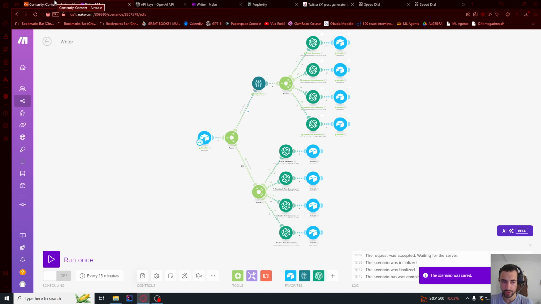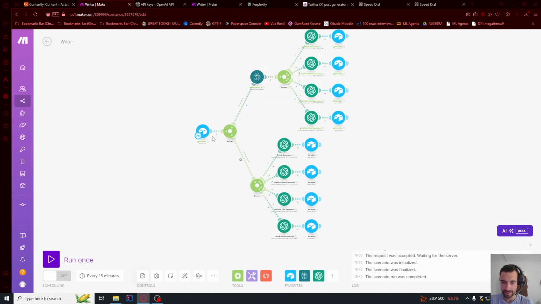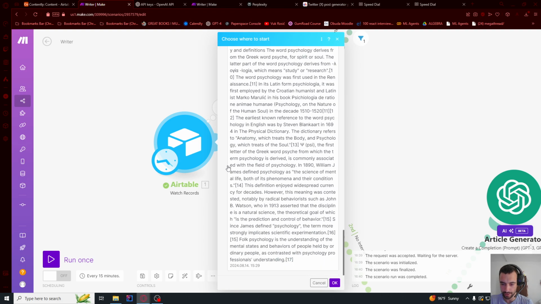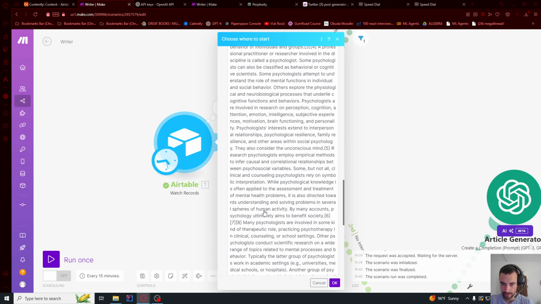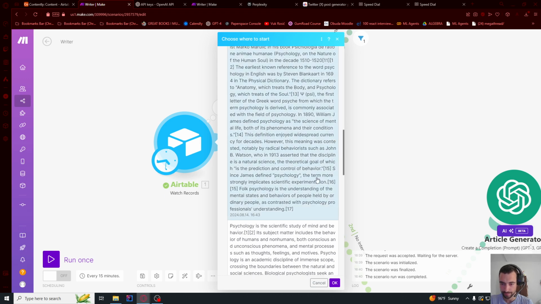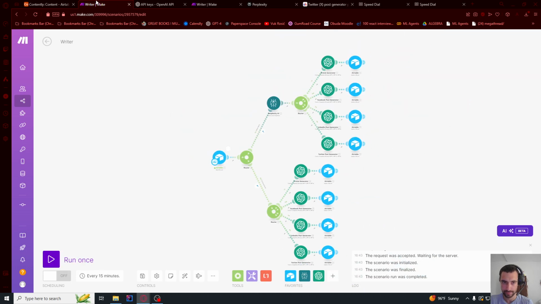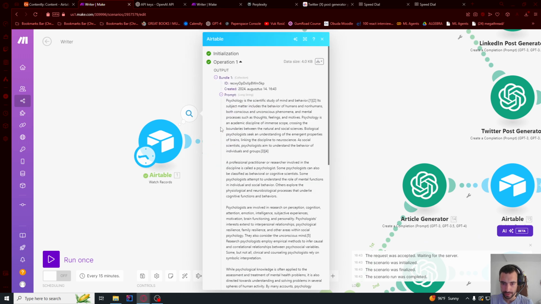So I'm gonna create a new one here. So let me just copy this same thing, and let me add a new entry here, but let me disable internet search. And what I can do to test it is go here and choose where to start, choose manually, and let me select the second one that I created. I'm not sure which one it is, so I think it's gonna be this one, because it's created right now. So let me click this one and press OK. And if I run once, we get something here.